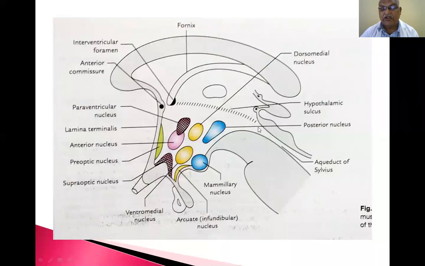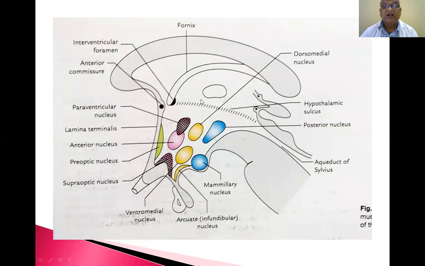This cavity continues with the duct of Sylvius in the midbrain, and here this is the floor of the fourth ventricle. Now this is the cavity of the third ventricle. It continues with the midbrain canal, that is the duct of Sylvius, and continues to the floor of the fourth ventricle and goes through the canal of the medulla and continues as the spinal canal.